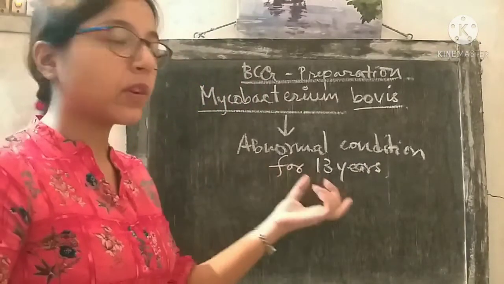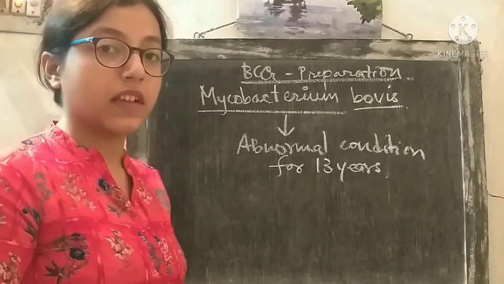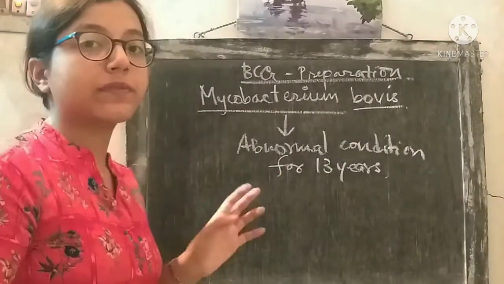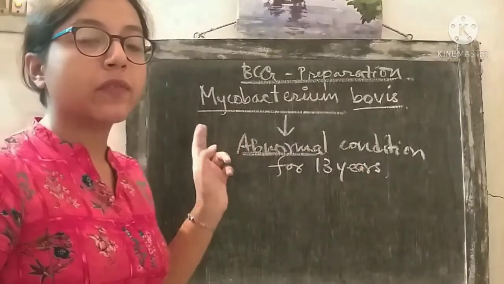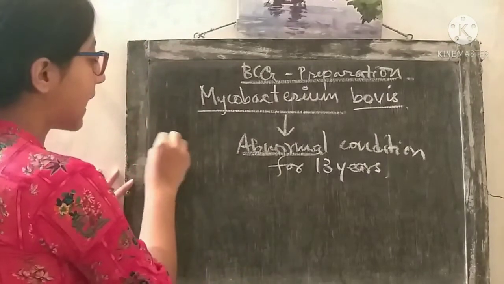It was grown in abnormal condition for 13 years. We can imagine how long a time this is. 13 years was devoted to the preparation of the non-pathogenic strain. What was the abnormal condition? This bacterium was grown for 13 years in bile salt. The medium is bile salt.